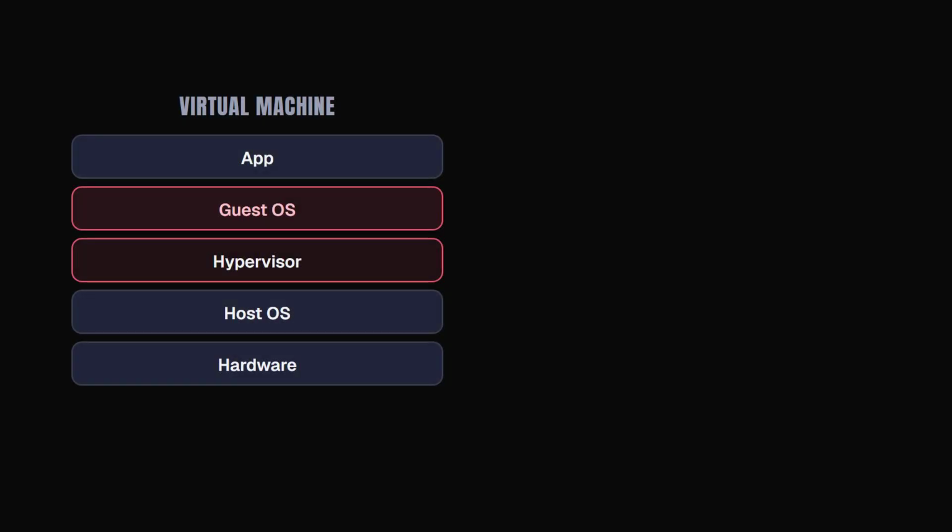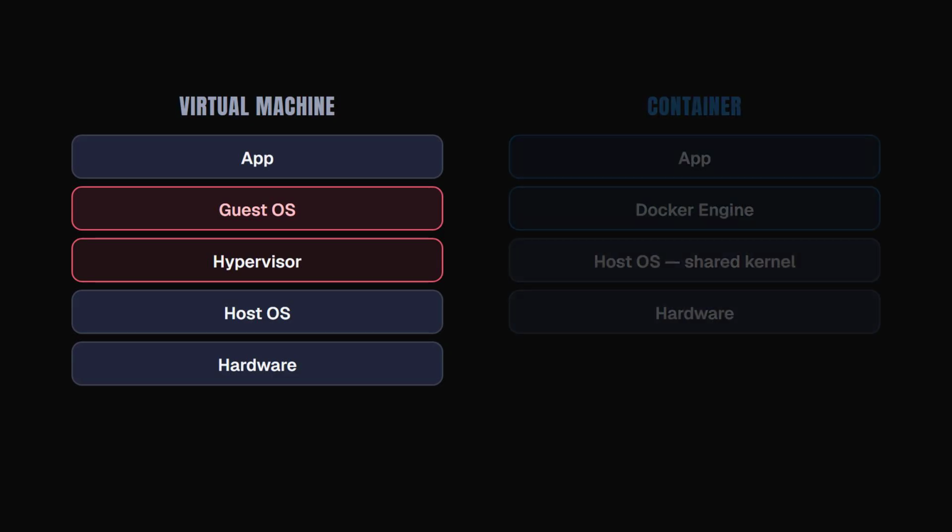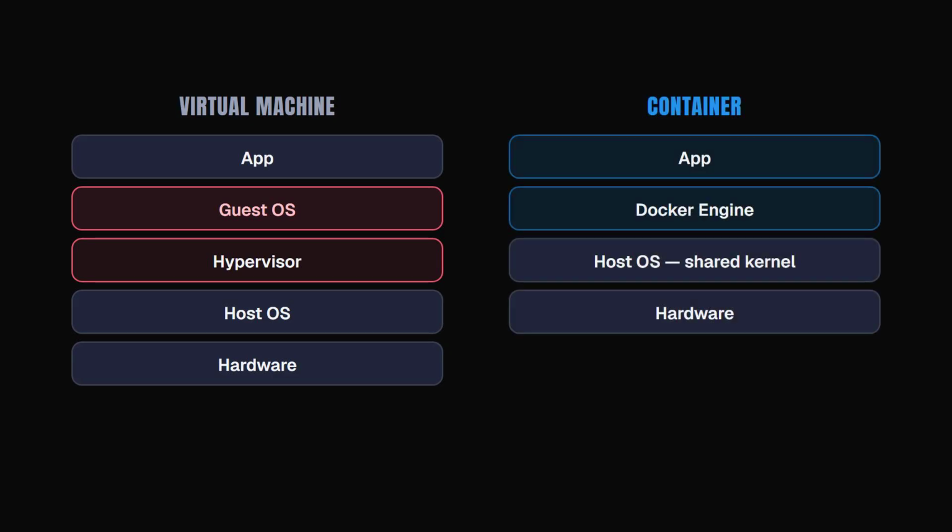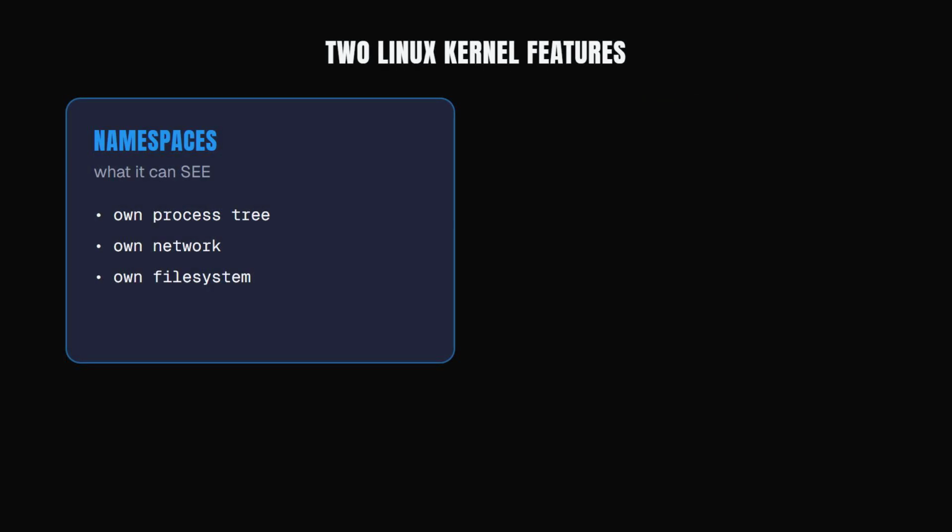A virtual machine boots an entire second operating system through a hypervisor, its own kernel, gigabytes of files, a slow startup. A container boots nothing. It shares your host's Linux kernel and runs as ordinary processes, just fenced off so they think they're alone. No guest OS, no hypervisor, up in a fraction of a second. That illusion is built from two Linux kernel features Docker didn't even invent.